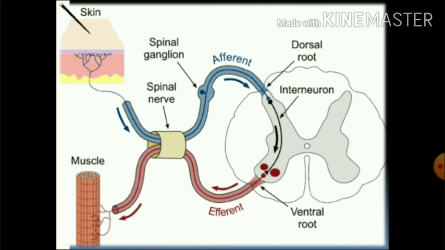But to increase the speed of response, since they are defensive in nature, the message is relayed directly back from the spinal cord. There are certain reflexes related to our face, eyes and neck. They are brought about by the brain. So some reflexes are brought back from the spinal cord and some of the reflexes are given by the brain. Now let us see how exactly this process takes place.